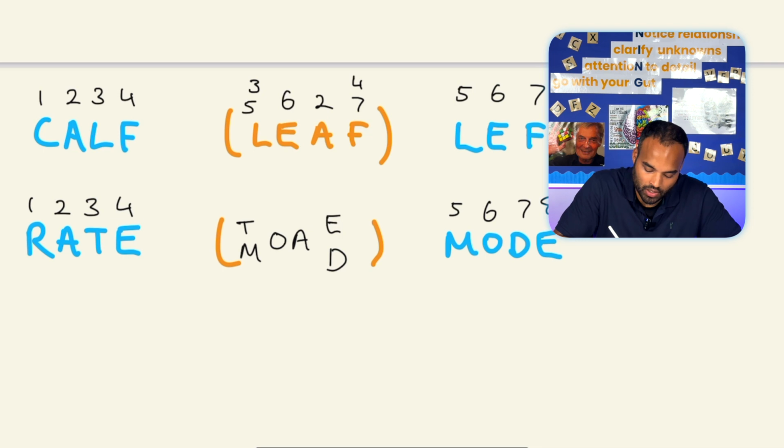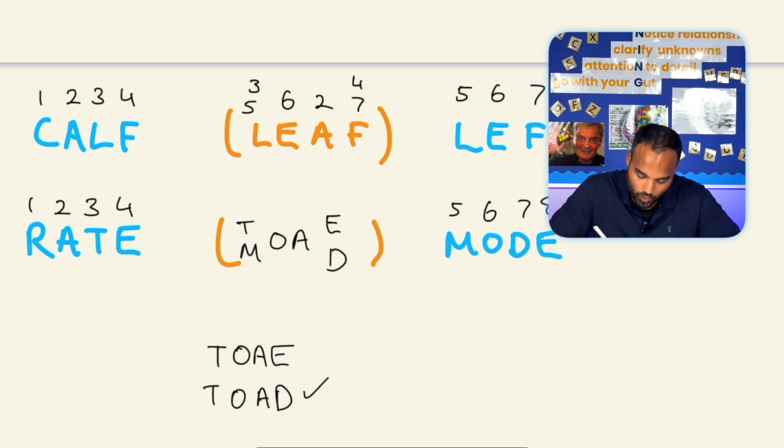So we could have, if we kept the first letter as a T, you could have the word T-O-A, and if we kept the last letter E, Toa, I can't even pronounce that, so I'm pretty sure that's not a word. Let's try, once again, keeping the first letter the same, and then maybe just changing the last letter. So we'd end up with T-O-A-D, toad, which is a word.